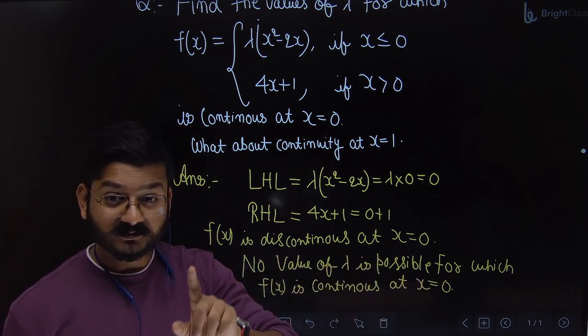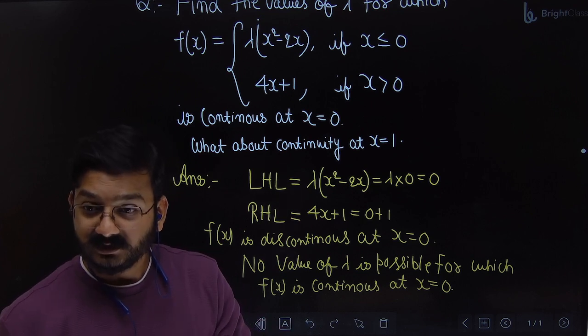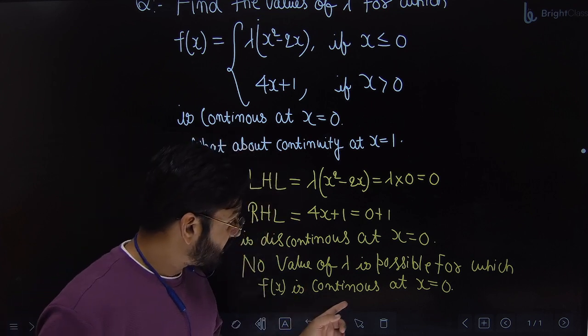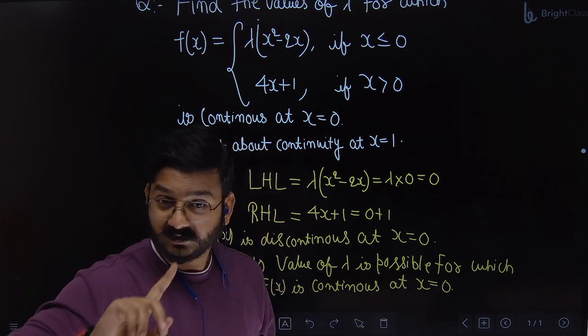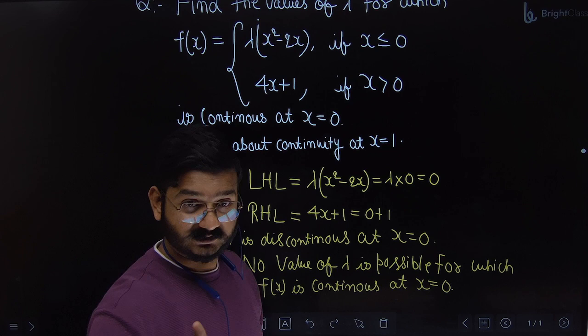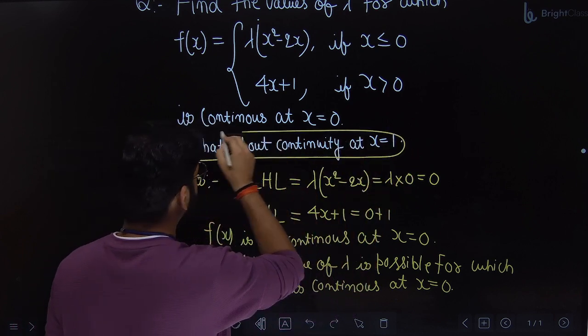Okay? They write the options very smartly, so you have to be a bit extra smart there. It will not be continuous at x equal to 0. It's not that it is discontinuous everywhere. Check the points. And that is the reason they gave the second part.